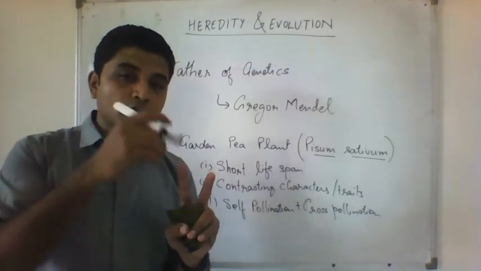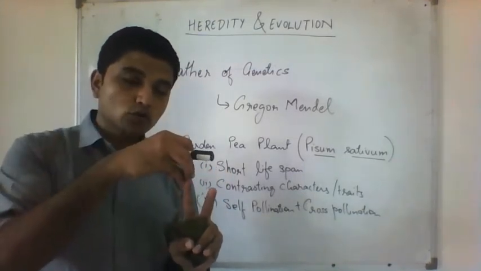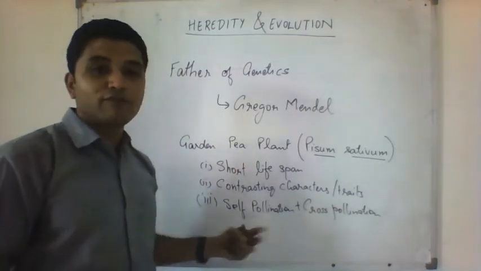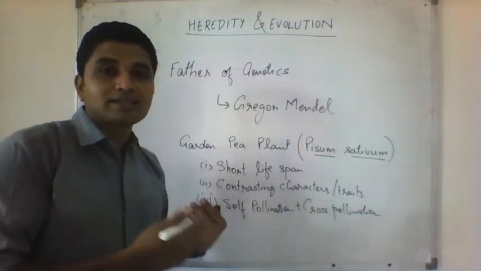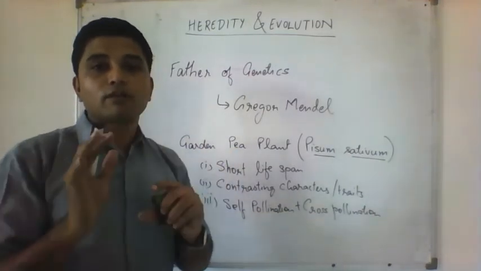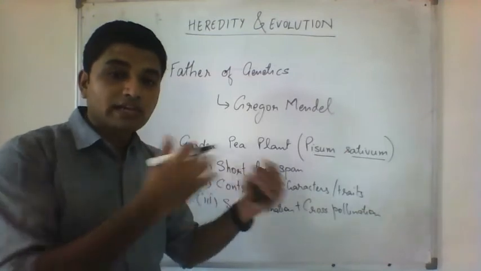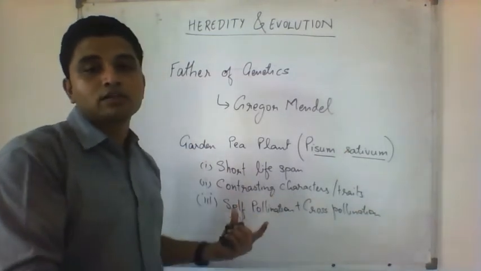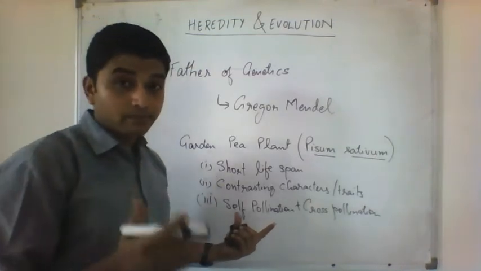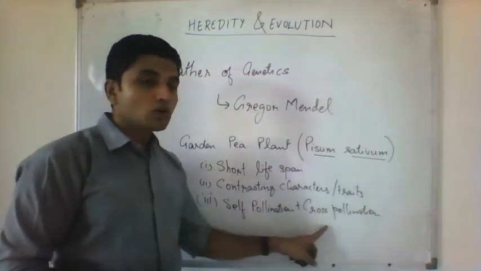So pollen grain from the flower goes to the female part of the same flower. That is known as self-pollination. So what will happen in this? The same characters will be transferred to the next generation. That means if a violet flower does self-pollination, all of their children will have violet flowers because there is no white involved, right? But there are some changes we'll study in their experiments.